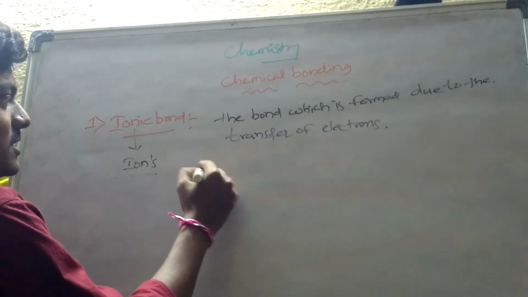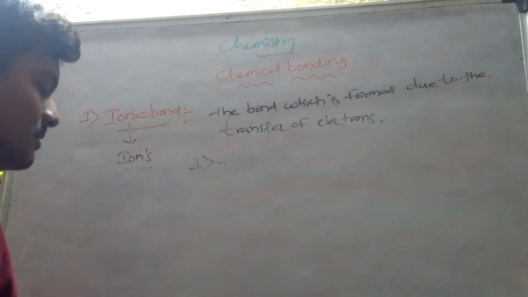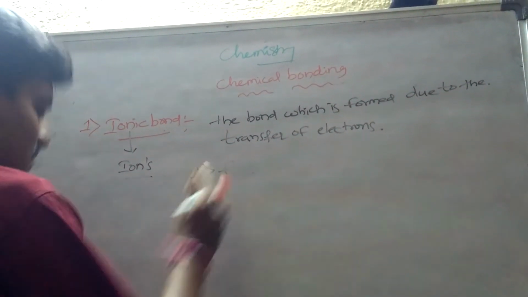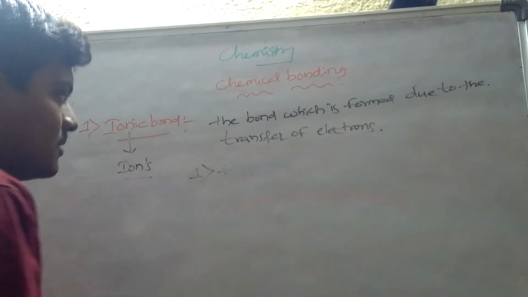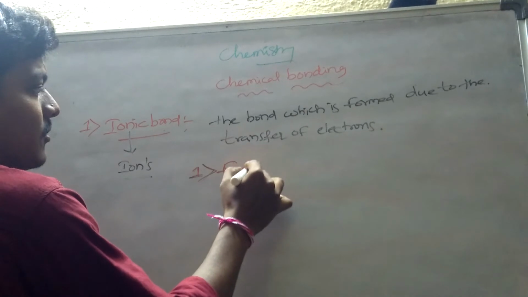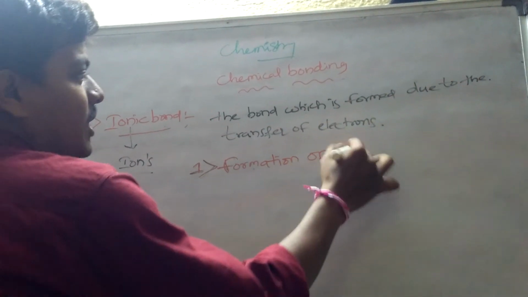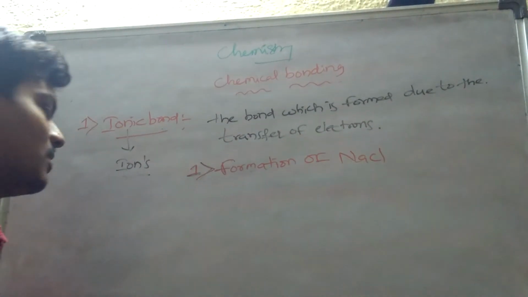The first one is formation of NaCl. NaCl is sodium chloride, you know.